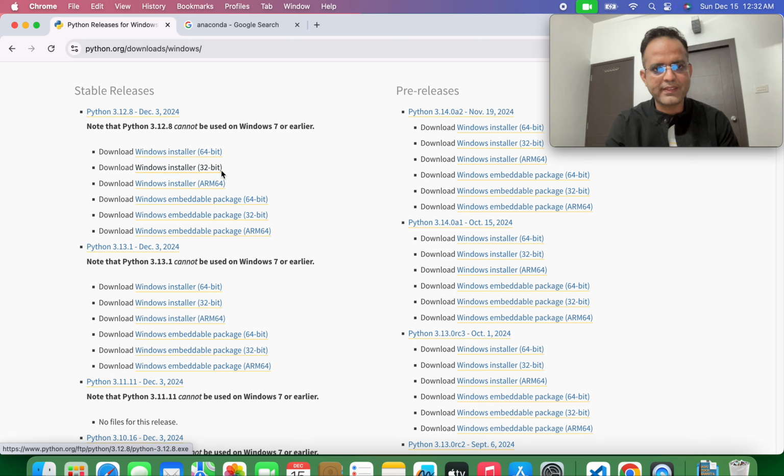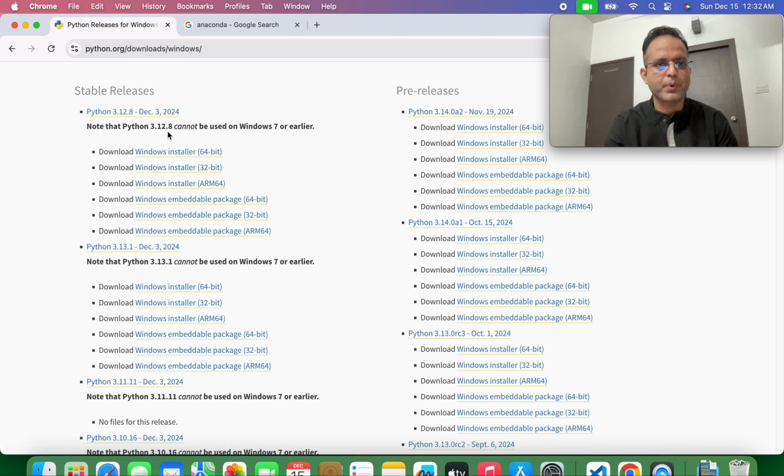If you go to the about section in your system, you can check whether it is 32-bit or 64-bit. Accordingly you have to download that version, otherwise Python will not support your system. If your system is 32-bit, you can download it from there. If your system is 64-bit, you have to download from that link.